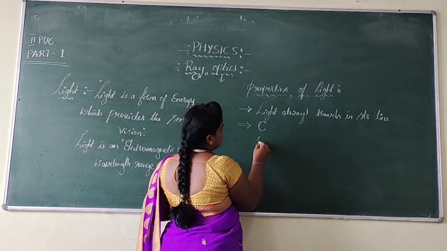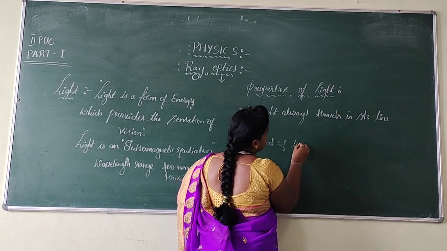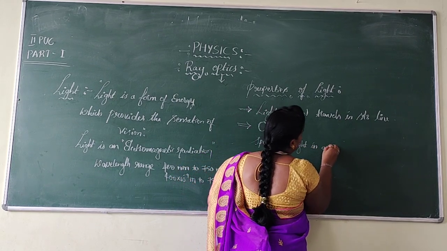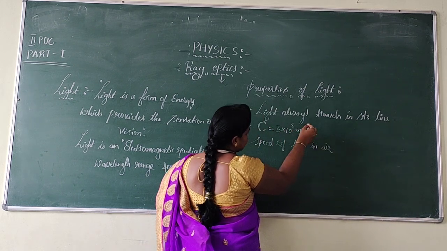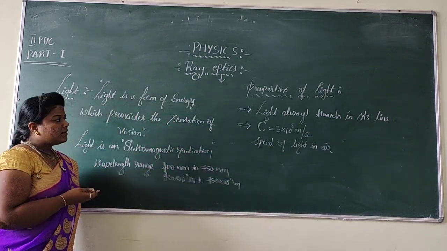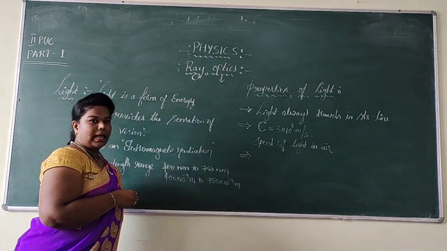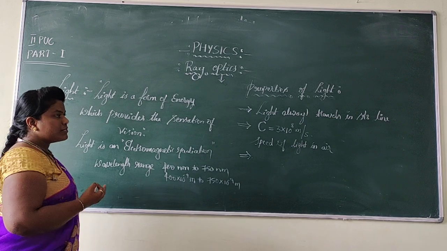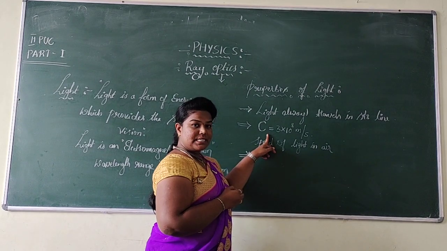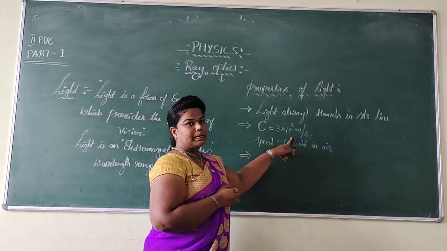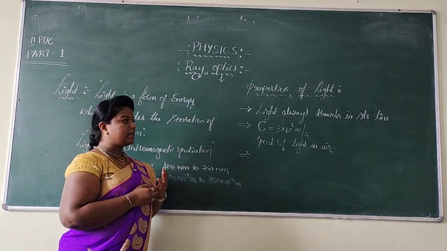The speed of light in air or a vacuum is considered as 3 into 10 to the power of 8 meter per second. So we can consider C as the speed of light, and it is also considered as the velocity of light, especially when it is traveling in air or vacuum. Dear students, whereas this velocity of light, about 3 into 10 power 8 meter per second, changes when it travels from one medium to another different medium.